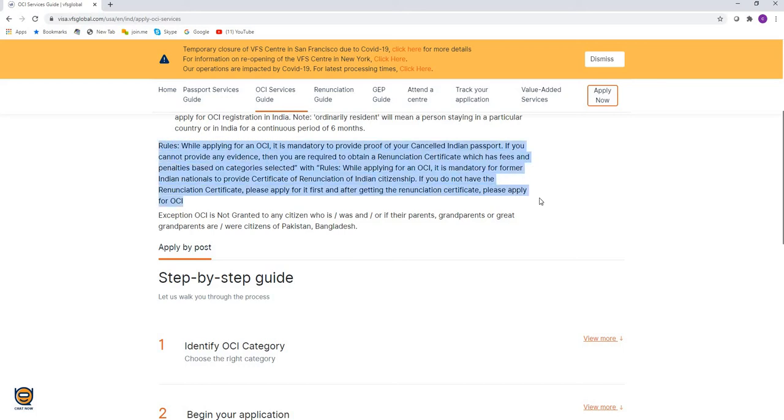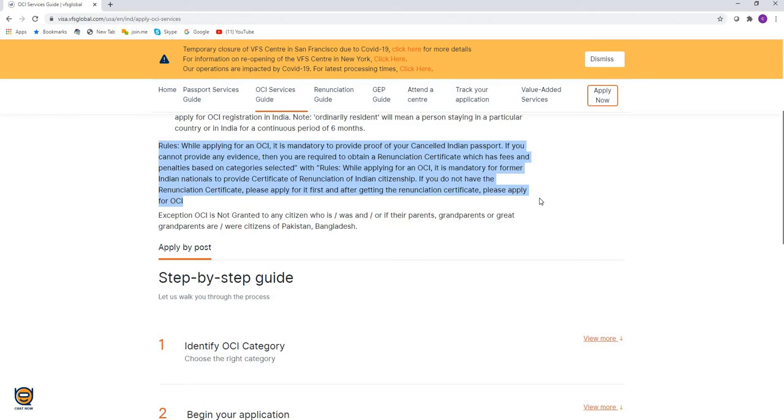If you have acquired a foreign nationality, you must surrender your Indian citizenship, and the renunciation certificate or the cancellation of your passport with a stamp saying cancelled due to acquiring foreign nationality is a mandatory document to process your application.